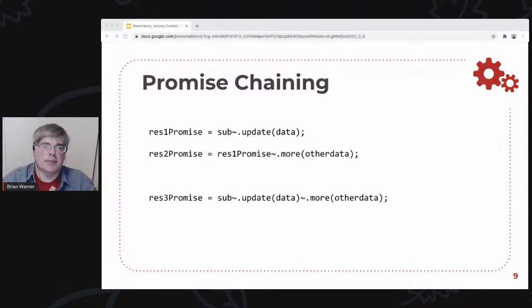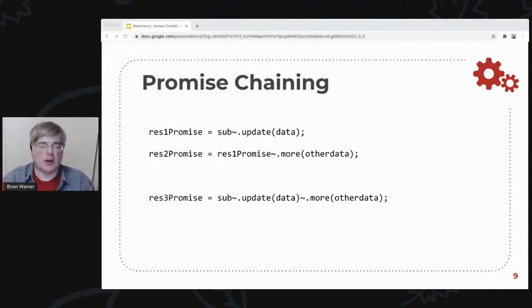Another neat thing here is that the eventual send operator returns a promise for the result of whatever the update returned. So if you want to chain methods, you send one message and it gives you back a value, and you want to send another message to that second value, then you can chain these things together. Because eventual send returns a new promise for that result, if you don't need the intermediate result, you can chain these things together in a very concise, elegant syntax.